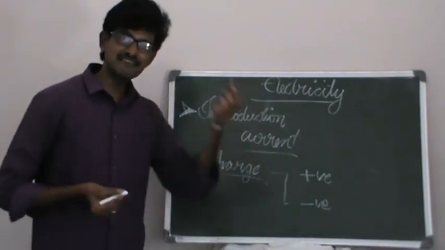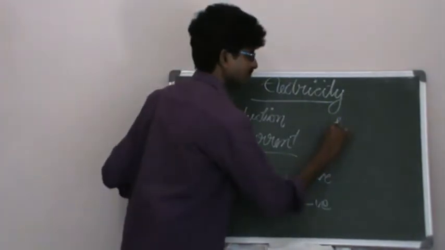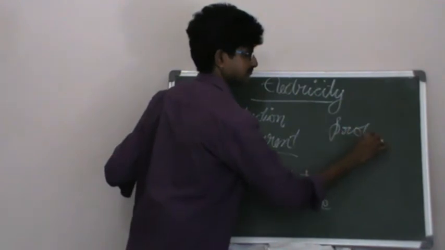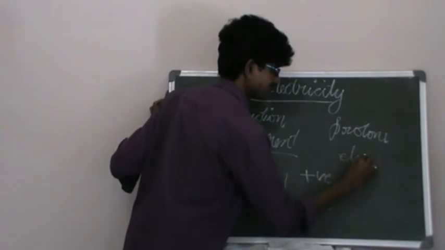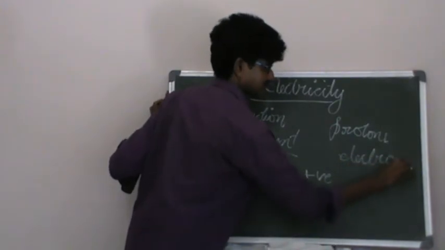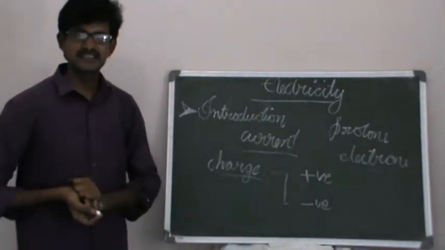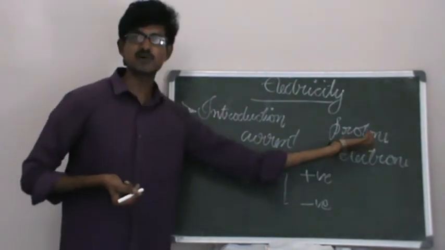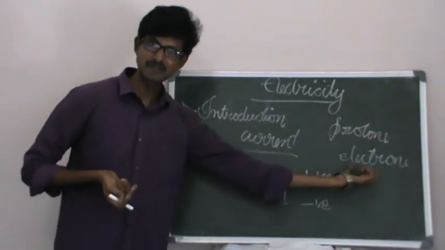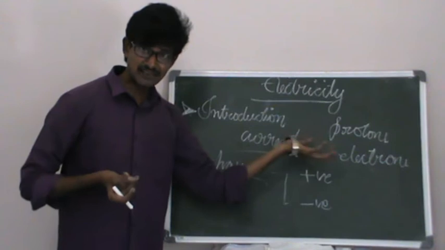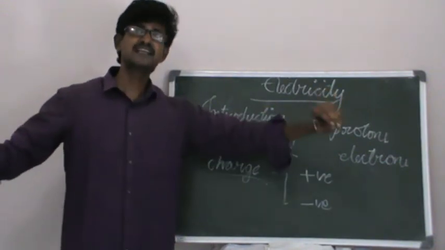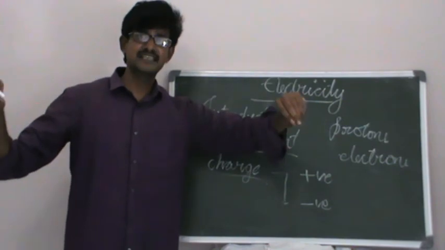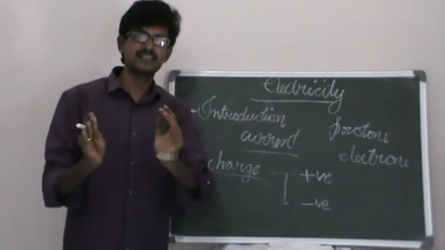The positively charged particles we call protons, and the negatively charged particles we call electrons. So the charge of protons is positive and the charge of electrons is negative. If these charges are moving in a conductor, then we can say that there is an electric current flowing in the conductor.